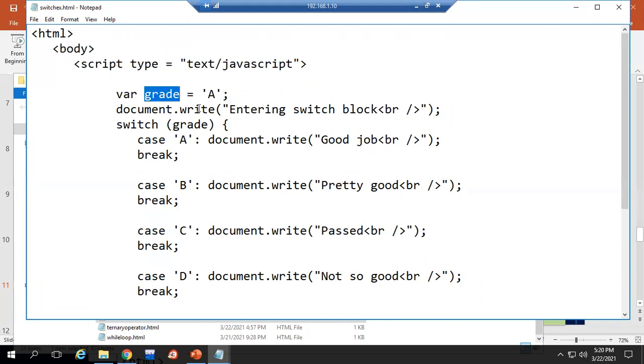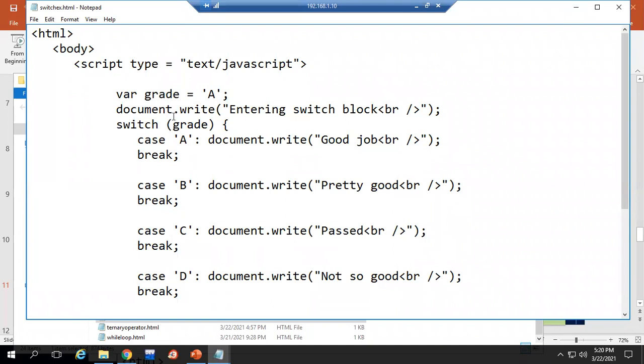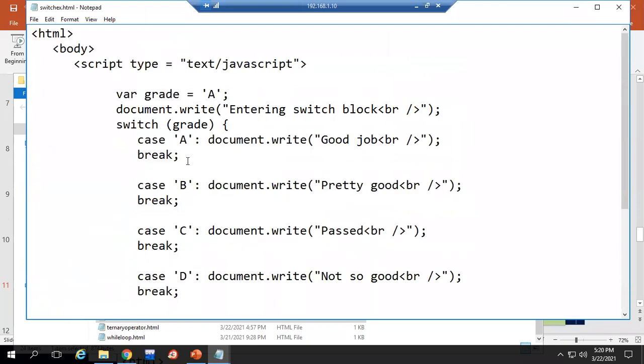Okay. Now, if the expression or the variable is A, then it will match the first case only. We are printing a message like this. And break is used. If it is not matching with A, then we have B to check. If it is not matching with B, C is there, D is there, F. If any other letter other than these is assigned to the variable grade, then the default statement will work. It will show an unknown grade message. Right now the value assigned for the grade variable is A. So we'll get the output, good job.